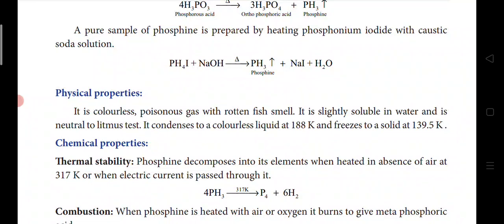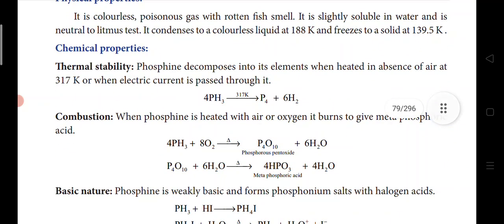What are the physical properties? It is a colorless poisonous gas with a rotten fish smell. It is slightly soluble in water and is neutral to litmus. It condenses to a colorless liquid at 188 Kelvin and freezes to a solid at 139.5 Kelvin. Next is chemical properties.